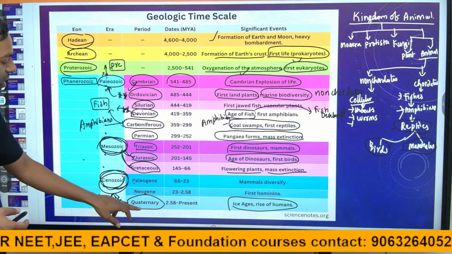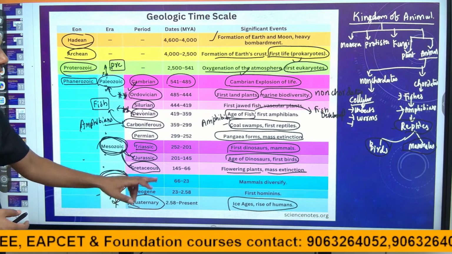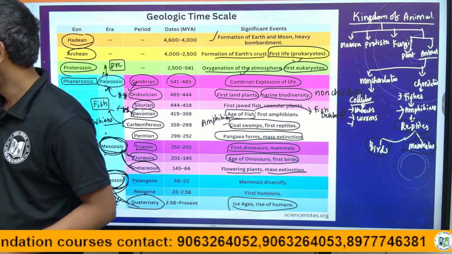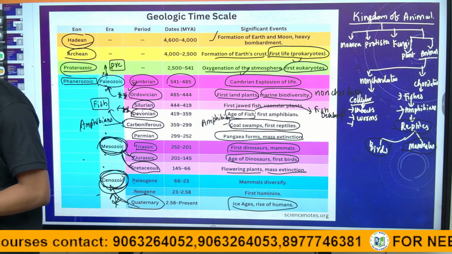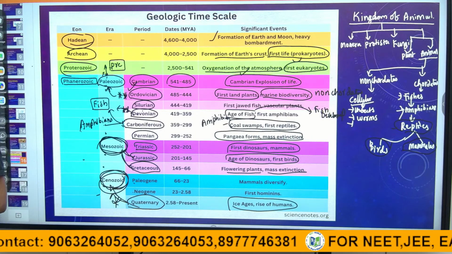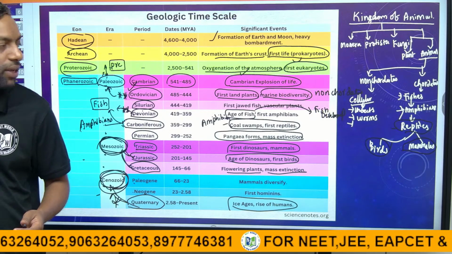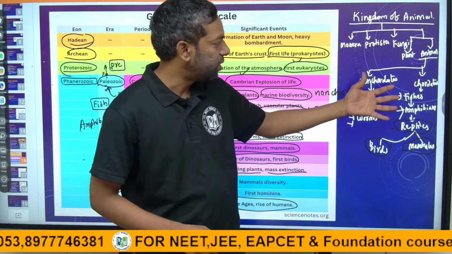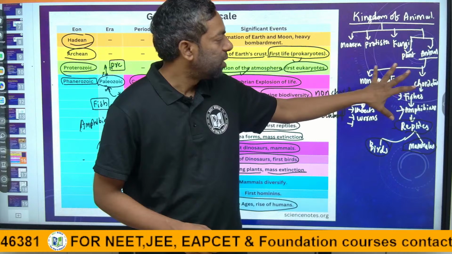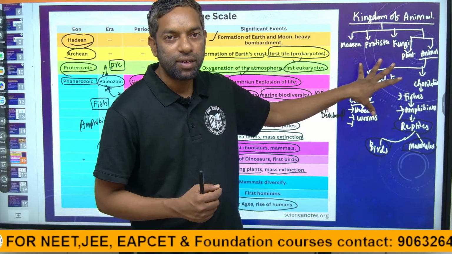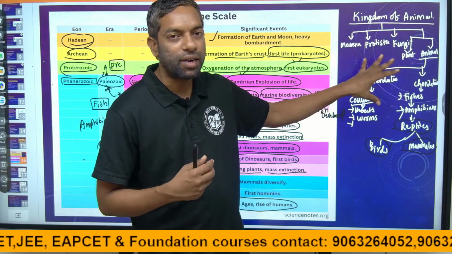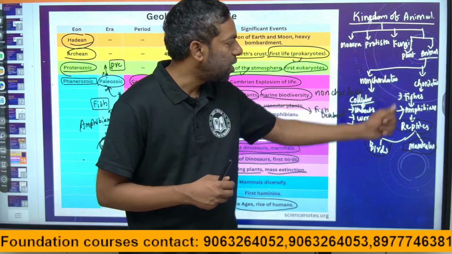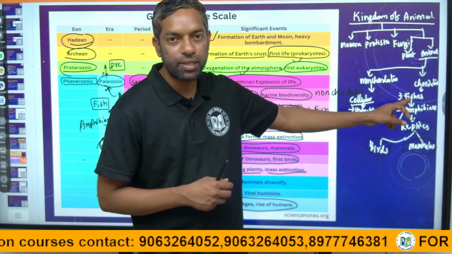After that, the next era is Cenozoic, and its period is the Quaternary period, the age of ice and the age of humans. This is important, guys, for the exam. I hope you are clear. In this slide on the animal kingdom, first there are non-chordates, then chordates. Non-chordates have no spinal cord and no vertebral column. There are small species that come under non-chordates, and then chordates. Chordates first originated as fishes in the water.